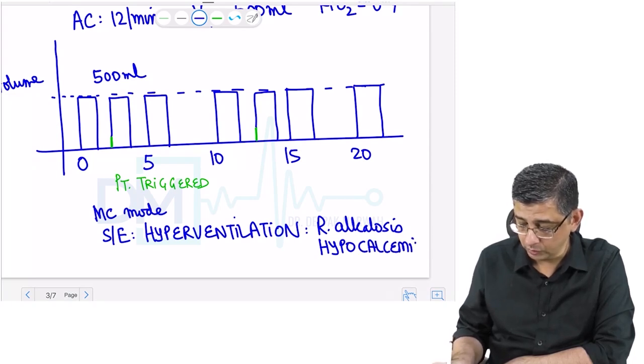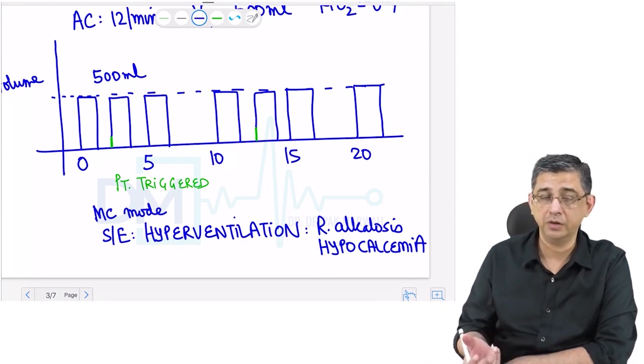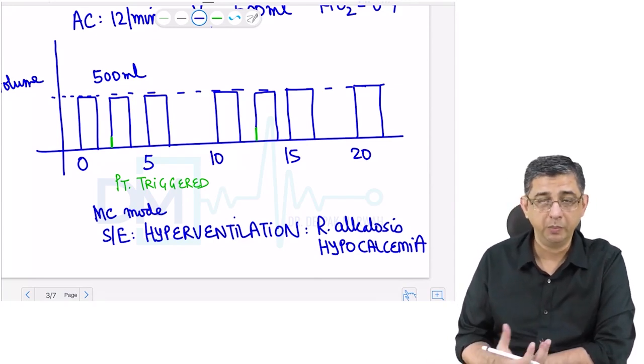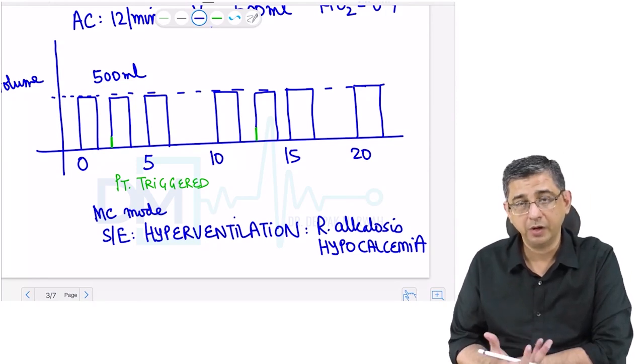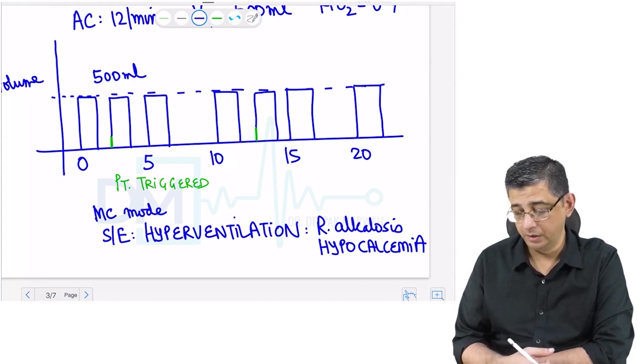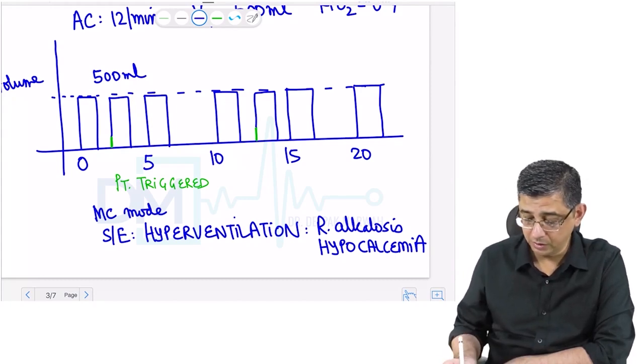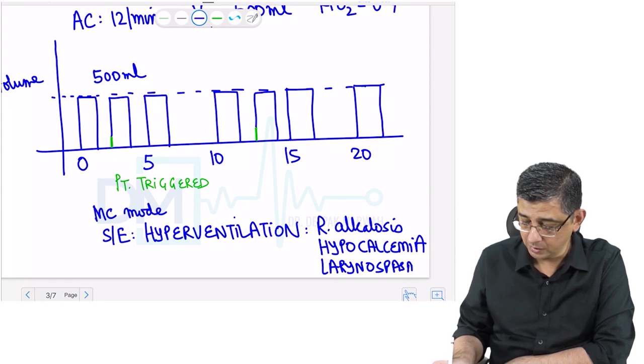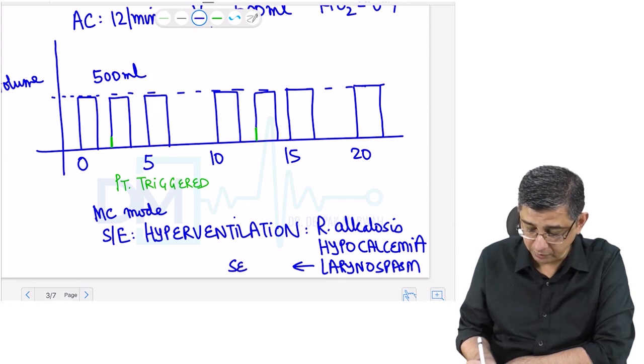For that you will have to go through the electrolytes discussion that I have taken in the kidney section. There I've described that metabolic alkalosis and respiratory alkalosis both can trigger tetany. Respiratory alkalosis can contribute to tetany, so there can also be a chance of development of laryngospasm in the patient. Laryngospasm can trigger hypoxia, and because of this hypoxia there can even be development of seizures in the patient.